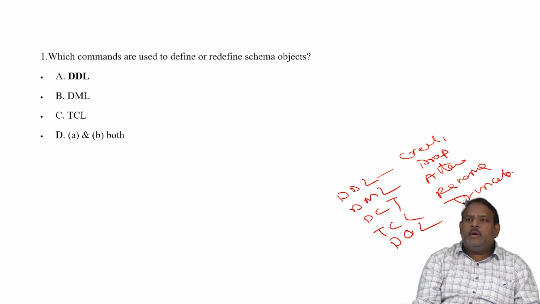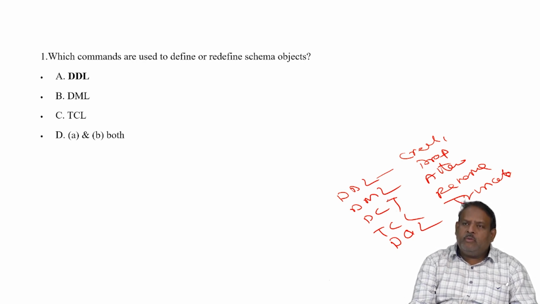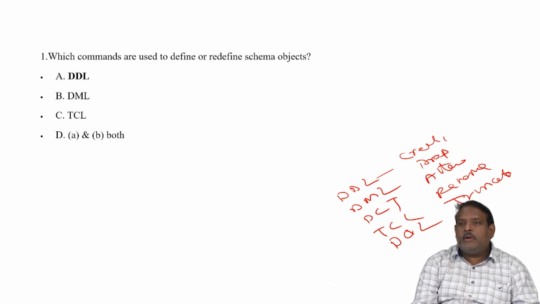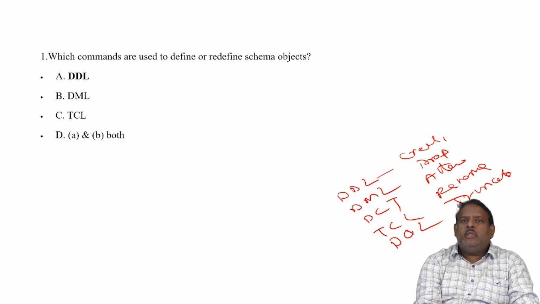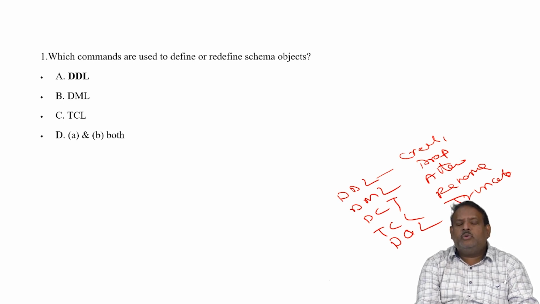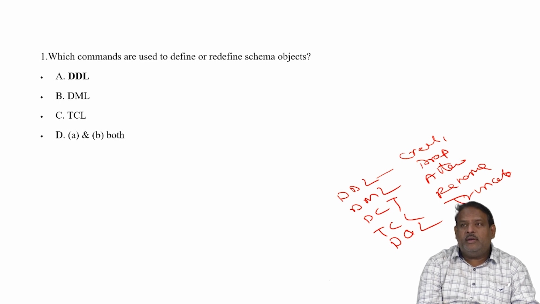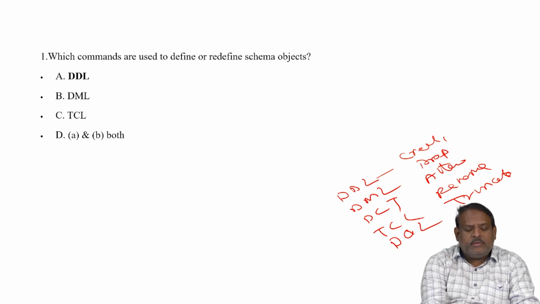The full form of DDL is data definition language. We can create, modify or alter the database objects by using these 5 commands: create, drop, alter, rename, and truncate. The question asks which commands are used to define or redefine, meaning change, the schema objects. The right answer would be DDL.